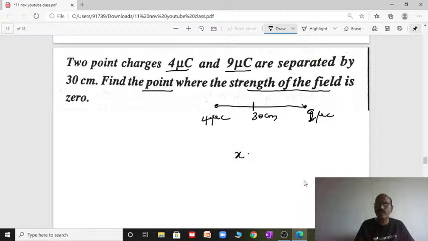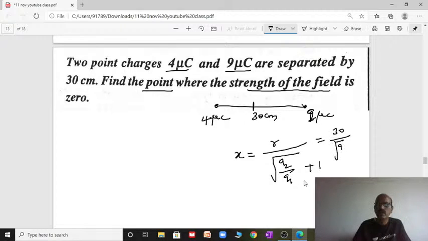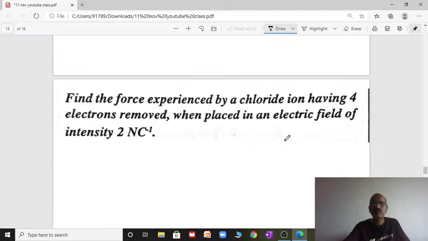So directly we can go, we know the shortcut formula. The point at which electric field intensity becomes 0 is R by square root of Q2 by Q1 plus 1. So R is 30 by square root of 9 by 4 plus 1. That becomes 30 by 3 by 2 plus 1, so you get 5 by 2. The 2 will come up, and you will get the answer 12 centimeter. The null point will occur there. So the direct formula you can use.